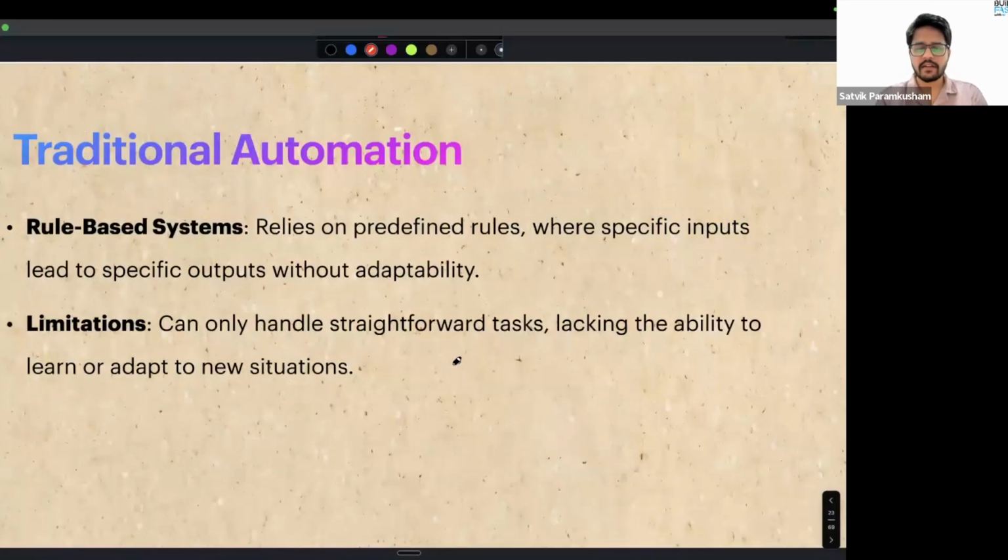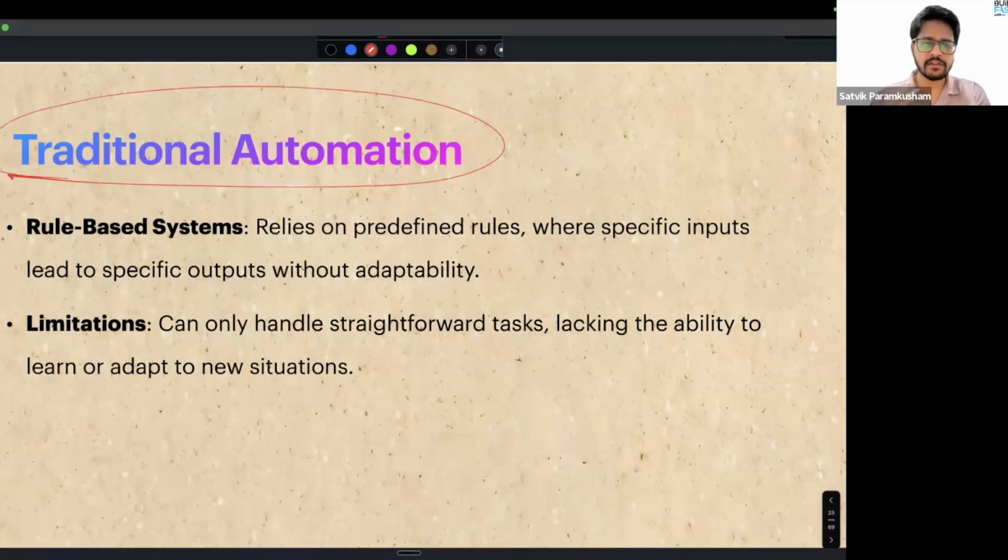So before we understand this part, let me tell about the automation that we are doing with AI. So we have been using traditional automation for many, many decades. As long as the internet has been around, we have been doing some sort of automation. Some of you might have seen our ad, right?